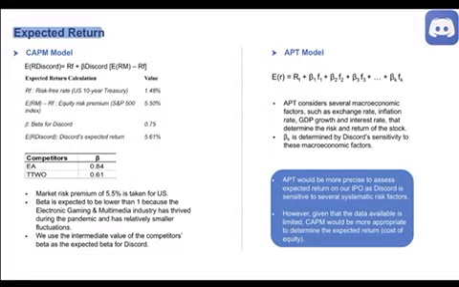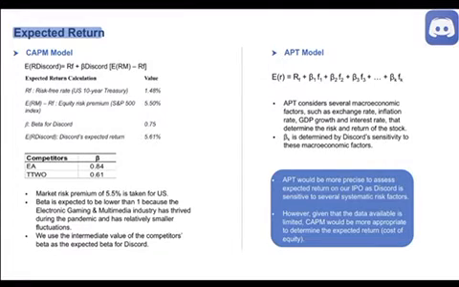We use the intermediate value of the competitors' betas as the expected beta for Discord. This implies we expect Discord to have lower sensitivity to market fluctuations, which gives lower risk and volatility relative to the stock market as a whole. This also indicates a reasonably low required expected return of around 5.6%, justifying the underpricing of Discord's IPO stock.